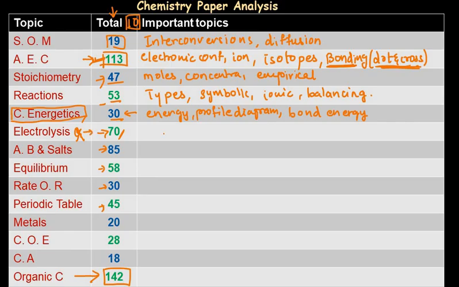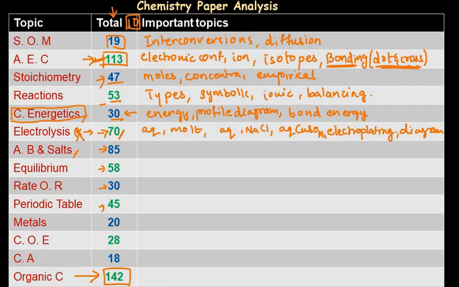Now electrolysis of aqueous and molten compounds, especially aqueous NaCl and aqueous copper sulfate, electroplating, copper sulfate and electroplating. These are the important subtopics to be covered in electrolysis. Yes, the diagram of the electrolytic cell is also important because at times it gives you an incomplete diagram to complete. So that is also very important.